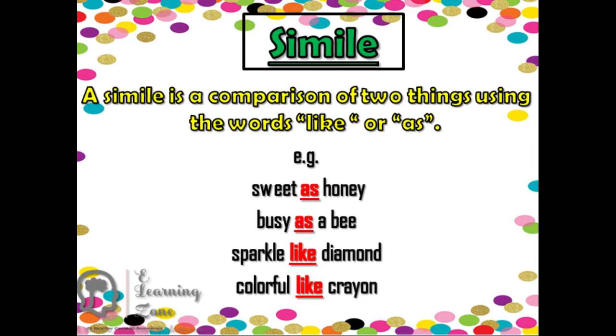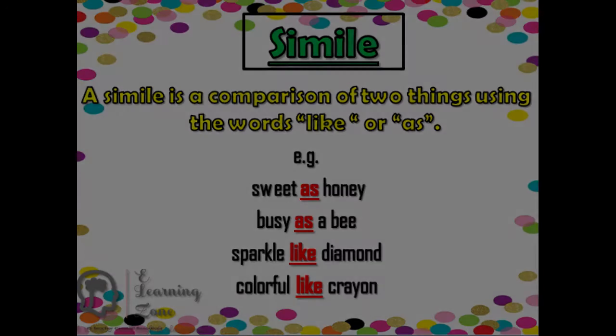The soldiers are as brave as a lion. Here we are comparing the soldier and the lion. The worker was as busy as a bee. We are comparing the worker with the bee. My little sister is as sweet as honey. So I am comparing the little sister with the sweetness of the honey. Her nature is very sweet. So two different things are being compared here.